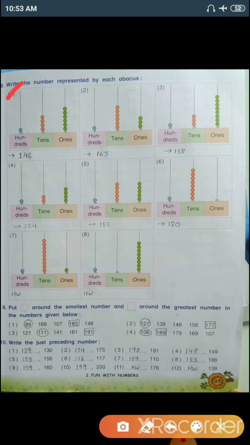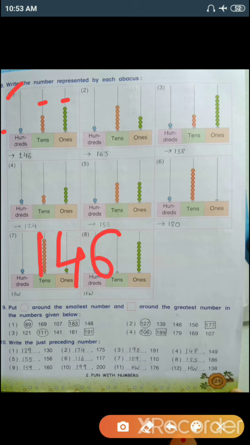In the first row, in the 100 row, how many beads are there? Only 1 bead is there. In the second row, that means in the tens column, there are a total of 4 beads, and in the ones column there are a total of 6 beads.